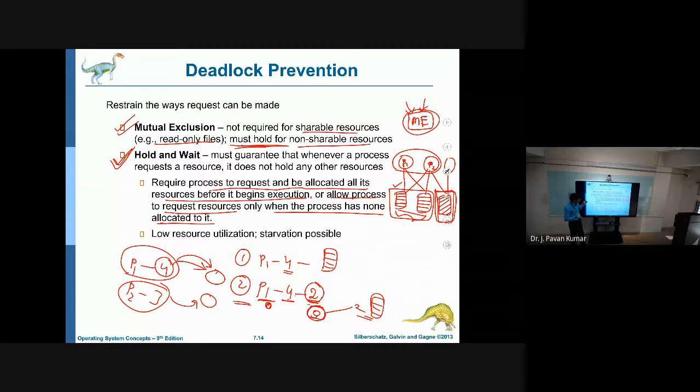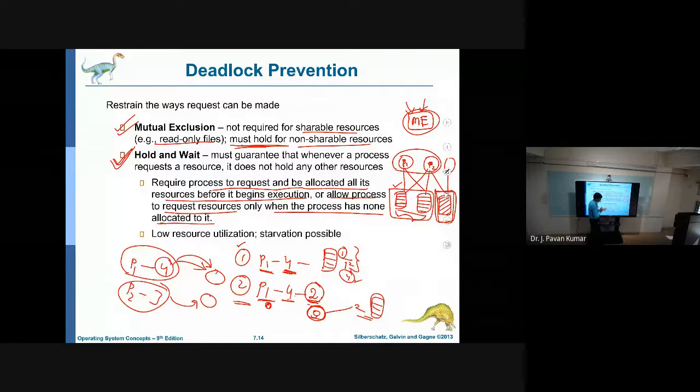But what is the disadvantage of this approach? Let us consider P1 requires 4 resources. All 4 it has got access to, but it will use the first resource for a certain time, and afterwards it doesn't require this first resource. It will process the second one, third one, fourth one. Until utilization of the fourth one, resources 1, 2, 3 will be held by P1 only.